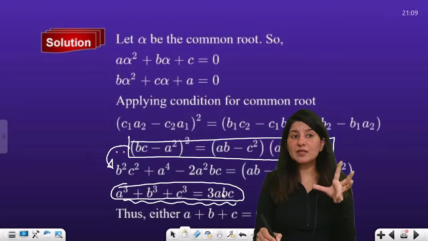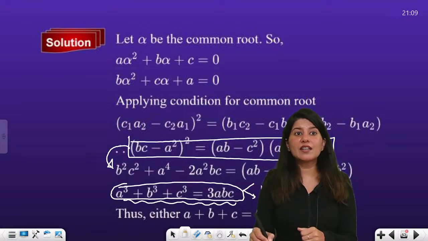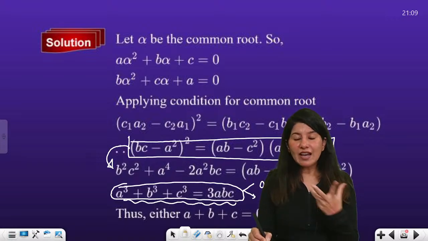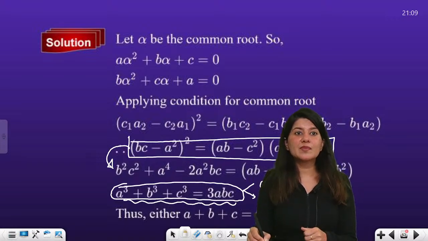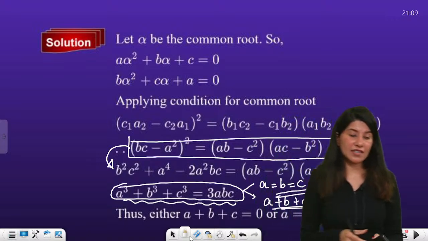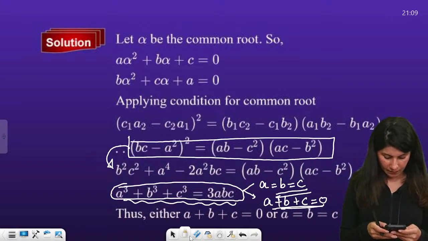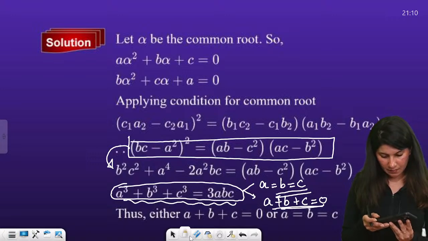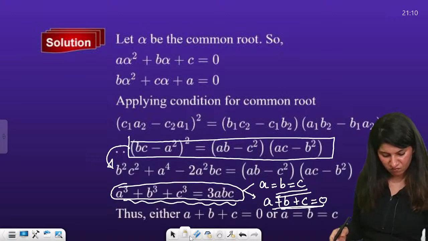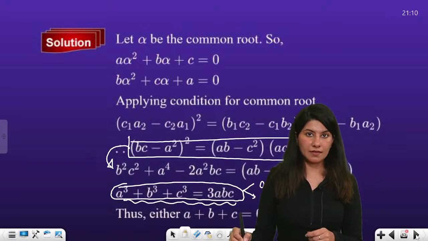If a cube plus b cube plus c cube is equals to 3abc, there are two cases: either all three values a, b, c are equal or a plus b plus c is equals to 0. This is from the factorization. Clear?